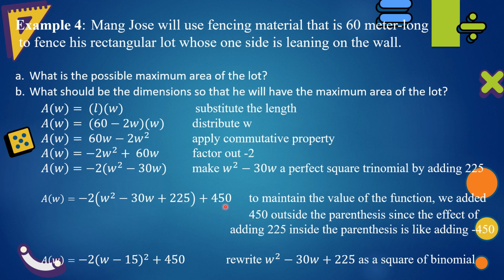We added 450 to the equation because when we added 225, we actually added the product of negative 2 and 225. That is negative 450. Rewrite w squared minus 30w plus 225 as a square of binomial. So our equation is the area is negative 2 times the square of w minus 15 plus 450.